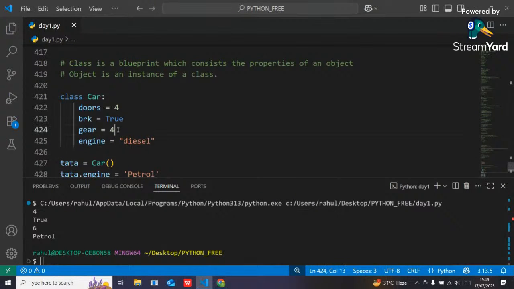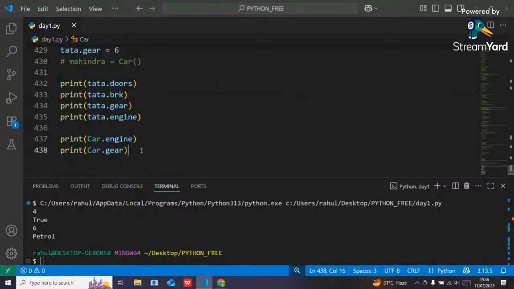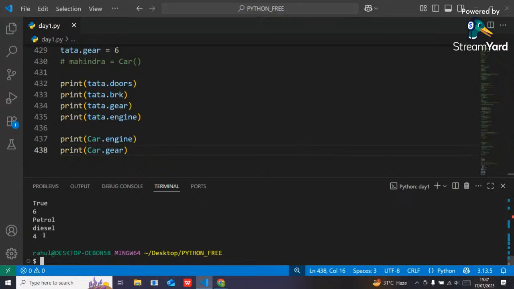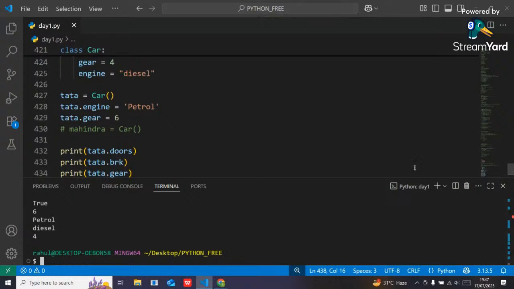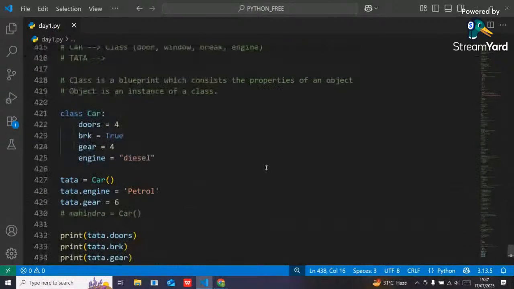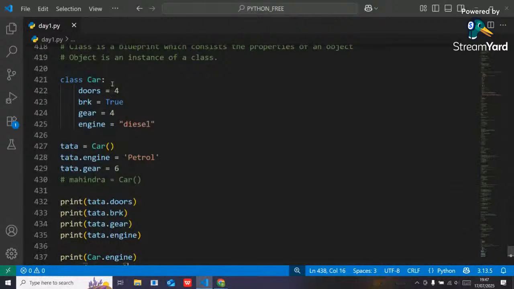Similarly the gear was 4, and it will remain as it is. If I execute, see, diesel and 4. I can take all the properties inside the car class into my object. If I modify any property, the change will be reflected inside the object, not inside the class.